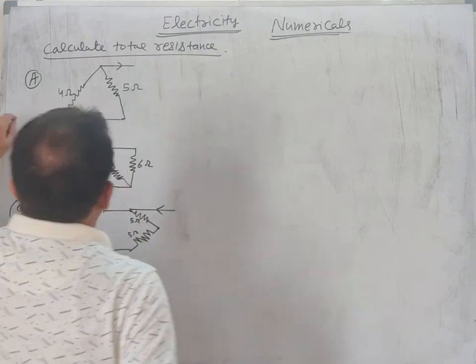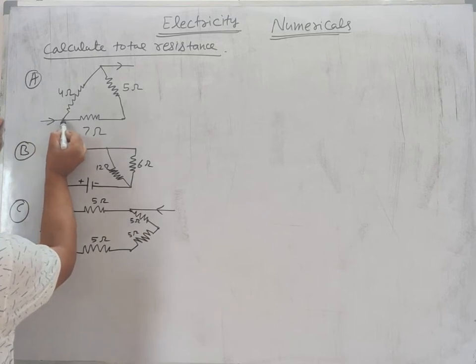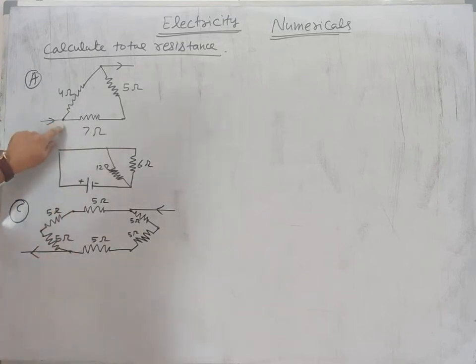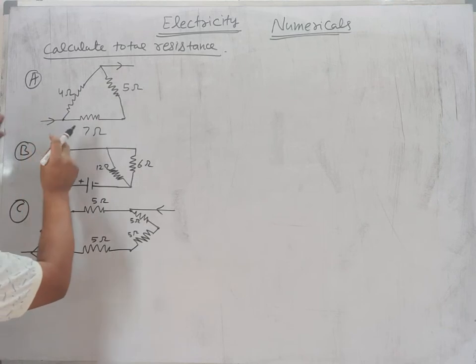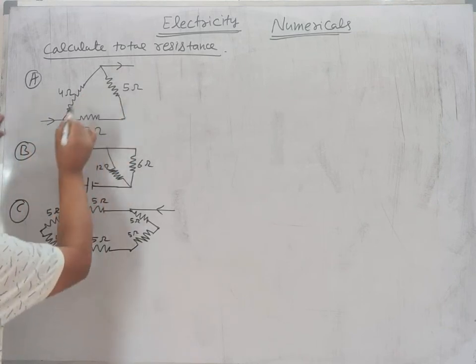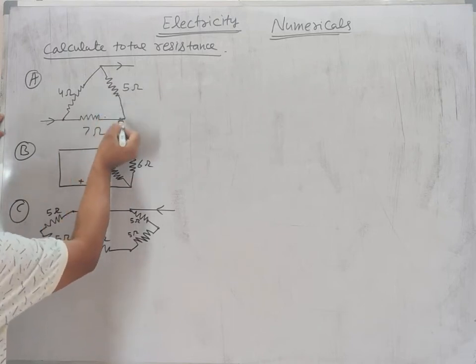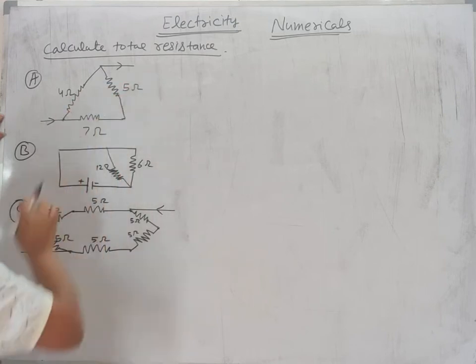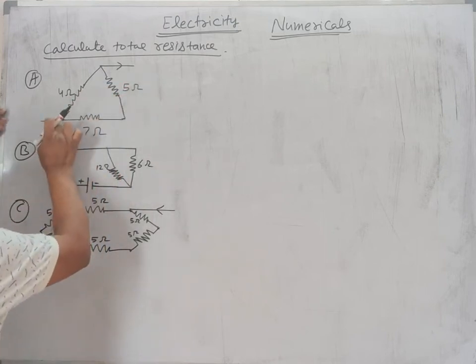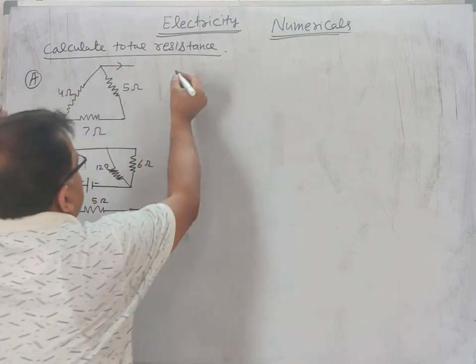Its solution: it is giving the direction of the current. Current enters from here. Up to here there is no problem, but here it divides into two parts. One this and out, another this and out. Now these two are in series because current moves from here then turns. These are connected end to end. So these 7 ohm and 5 ohm resistors are in series, but this one is in parallel with them.